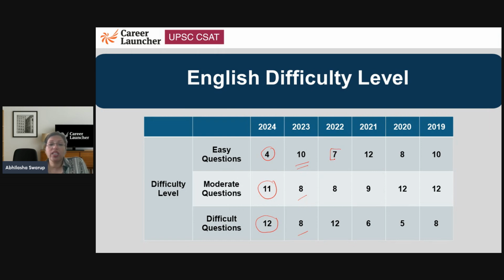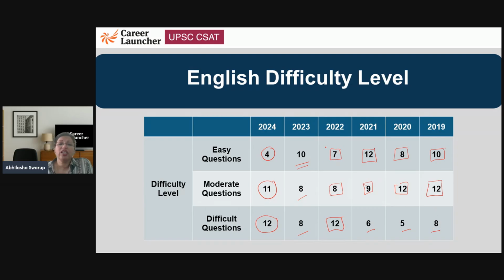If you look at 22, there were 7 easy questions, 8 moderate sort of questions, and 12 difficult questions. Then 21, there were 12 easy questions, 20, there were 8 easy questions, 19, there were 10 easy questions. And if you look at the moderate questions, there were good numbers, 9, 12, and 12. So the moderate questions were much higher than the easy and the difficult ones. So these papers were generally towards the easy to moderate side, right? Because 6 difficult, 5 difficult, 8 difficult definitely shows that the paper was easier.